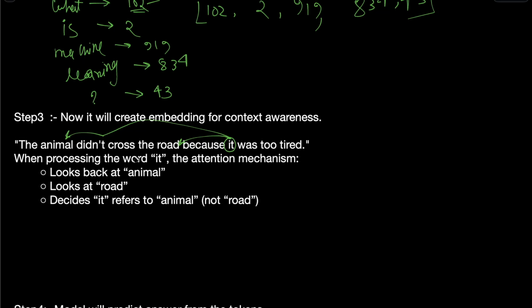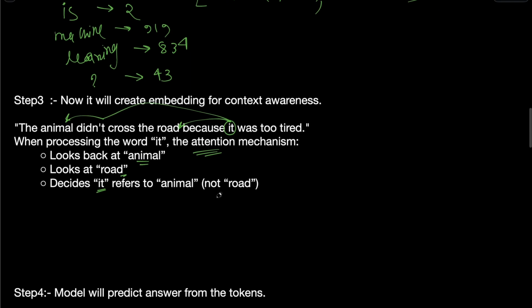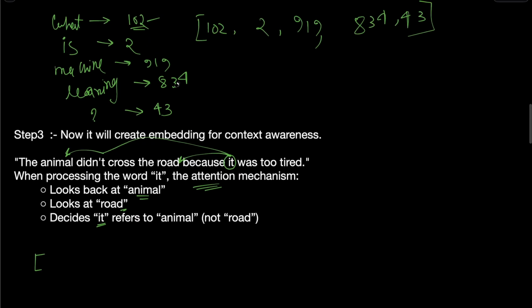So what will happen? After creating the tokens, it will go to the transformer, so that we give the context awareness. Whenever it processes the word "it", the attention mechanism of the transformer looks back at the animal and at the road also, and decides that it refers to the animal, not the road. So it is giving the context awareness.